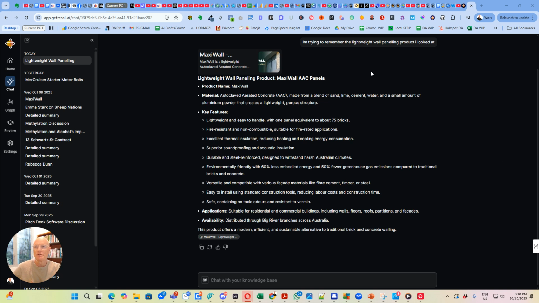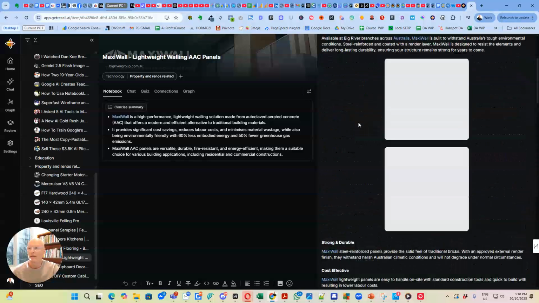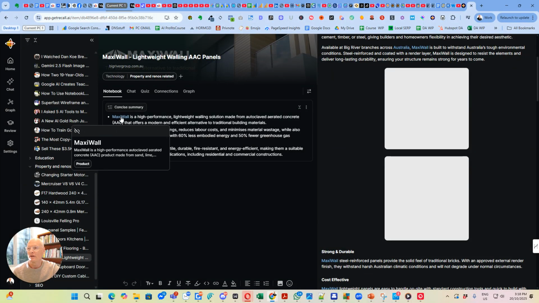Okay, so in this case I've just typed in, I'm trying to remember the lightweight wall paneling product I looked at, and it just brings up pretty well instantly this description here and the reference, which was MaxiWall. So now I can go to that reference in the actual platform. I can read a summary about it, and I can go to its actual website if I want to.